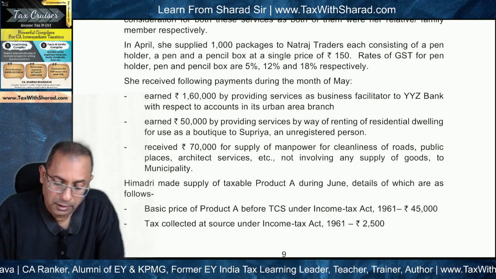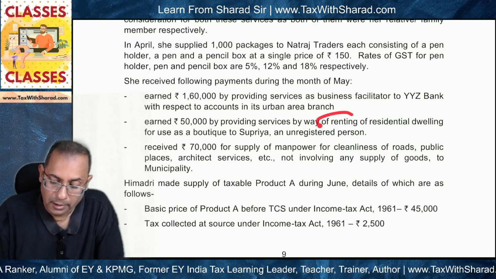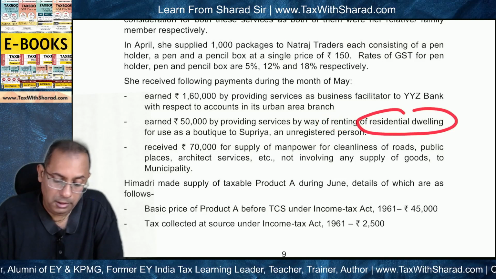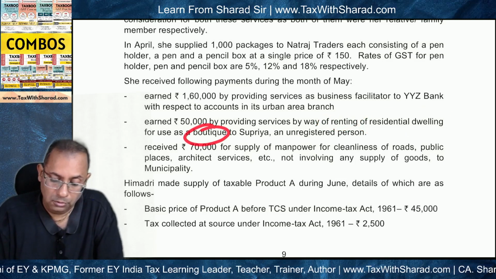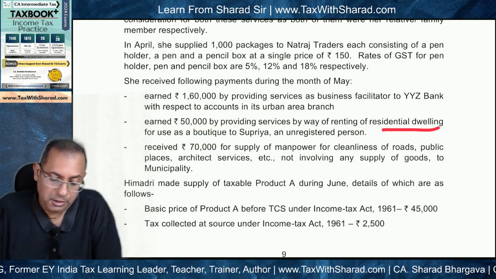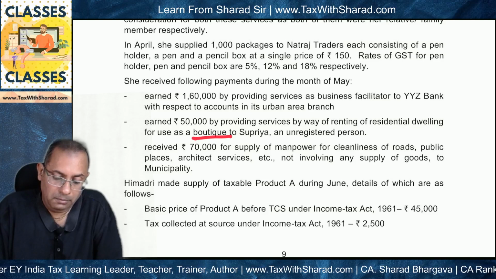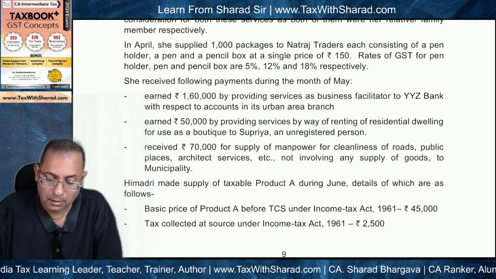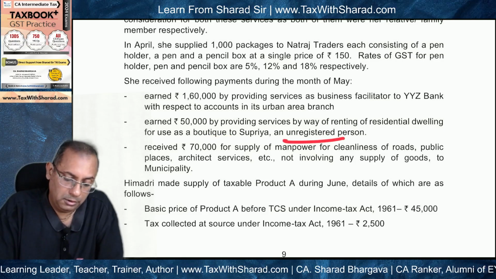Next one is earned 50,000 by providing services by way of renting of residential dwelling for use as a boutique to Supriya, an unregistered person. So there is a renting of residential dwelling for use as a boutique, that means for non-residential purposes, and the renting is to an unregistered person.